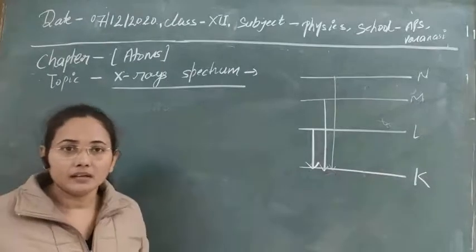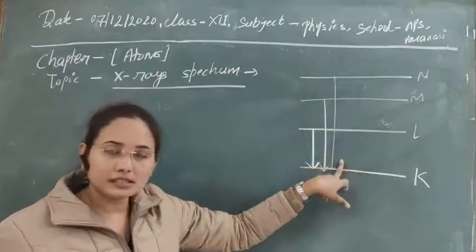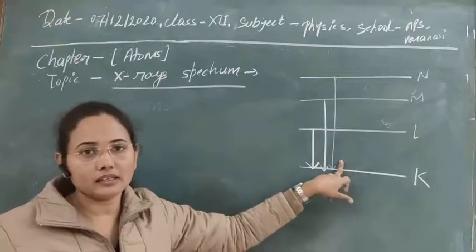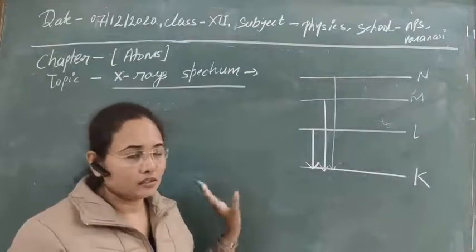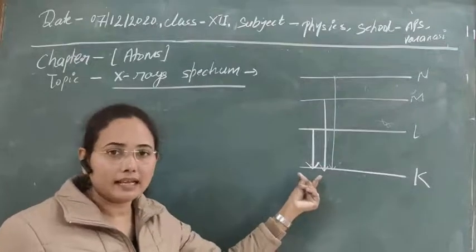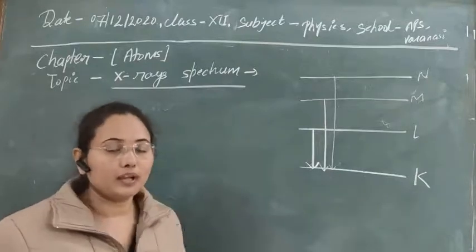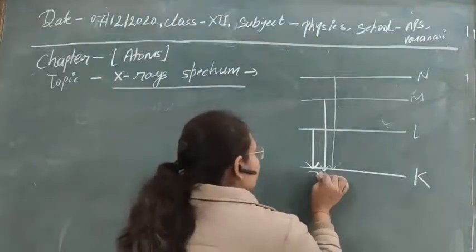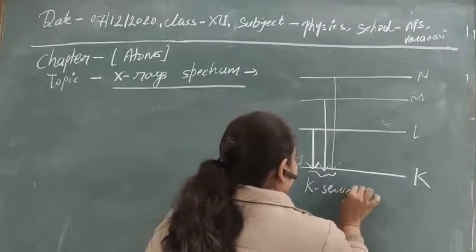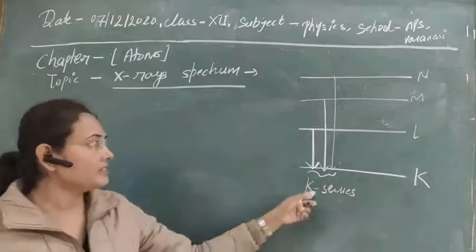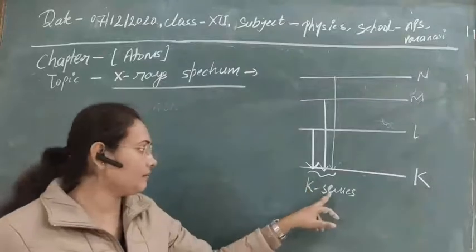Lines, why am I saying lines? Because here the frequency and wavelength due to their transition are constant, that is discrete, and if you arrange them, then it will give you some line type structure. So due to that we are just saying lines. If you see this series of lines, then that type of series is known as the K series in the case of the X-ray spectrum. Why do we say K series? As they are making transition to the K subcell. So that's why we have given this name K series.